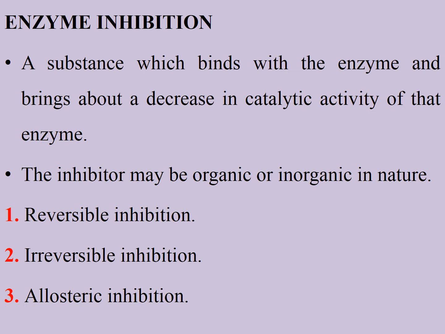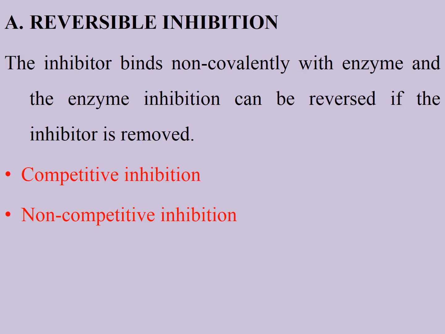They are basically of three types. First, reversible inhibition. Second, irreversible inhibition, and third, allosteric inhibition. These are the three mechanisms by which inhibitors can show their inhibitory activity, right?